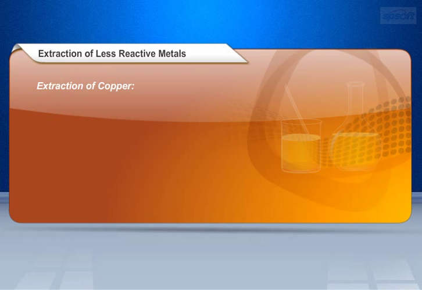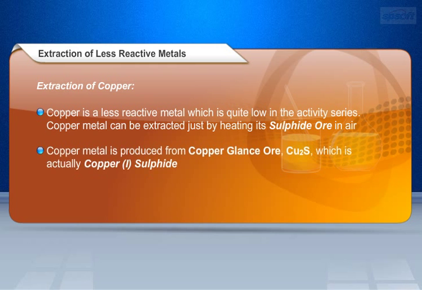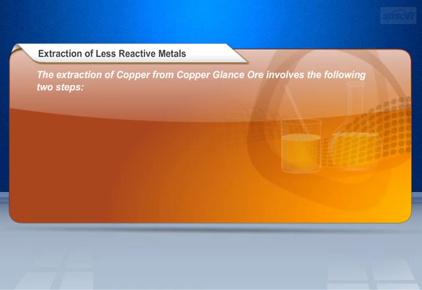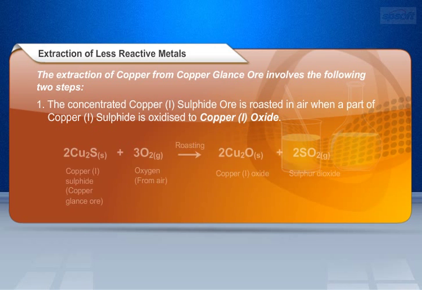Let us understand another extraction of a less reactive metal, which is copper. Copper is a less reactive metal which is quite low in the activity series. Copper metal can be extracted just by heating its sulfide ore in air. Copper metal is produced from copper glance, or which is actually copper(I) sulfide. The extraction of copper from copper glance ore involves the following two steps. The concentrated copper sulfide ore is roasted in air when a part of copper sulfide is oxidized to copper oxide.